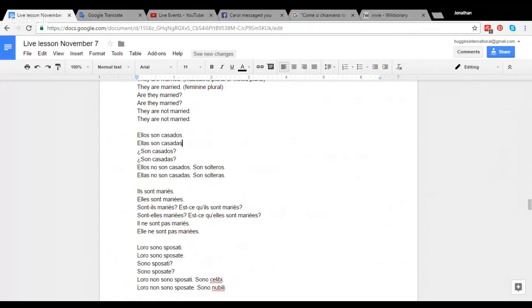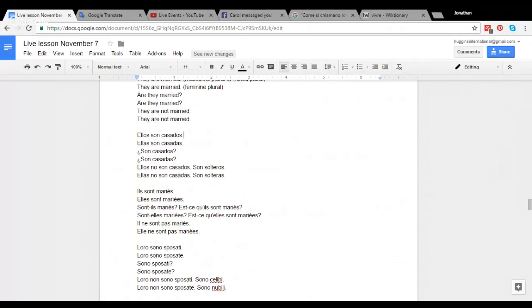Ellas no son casadas, son solteras. And I was asking a native speaker, and they were reminding me that when I'm just identifying if somebody is married, I use the verb to be, ser, ellos son casados. But if I specify with whom they are married, I would use the verb estar.